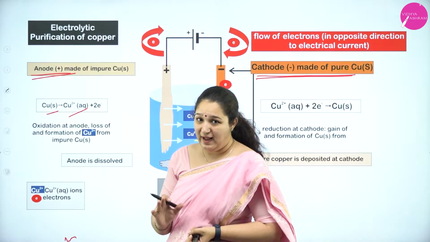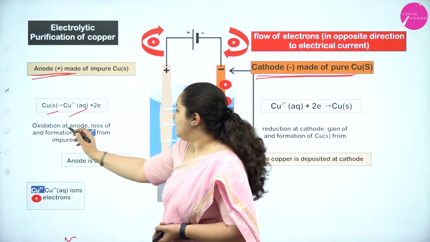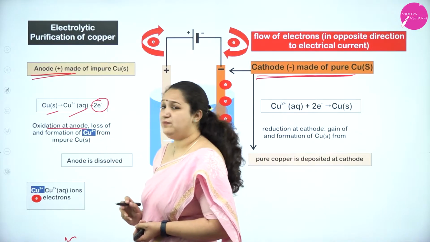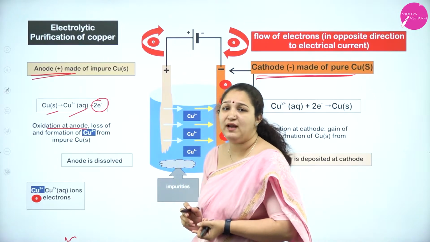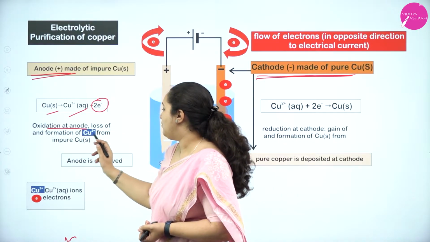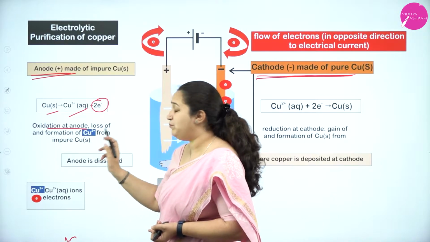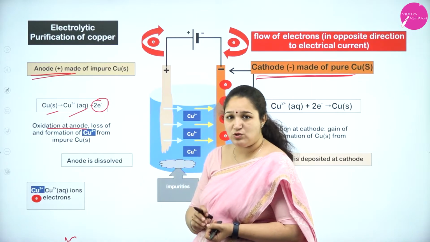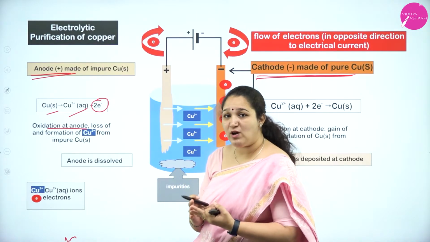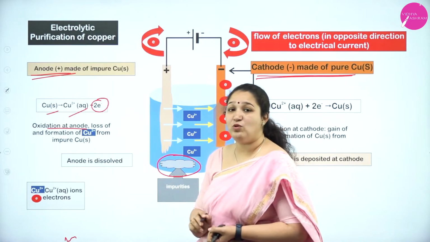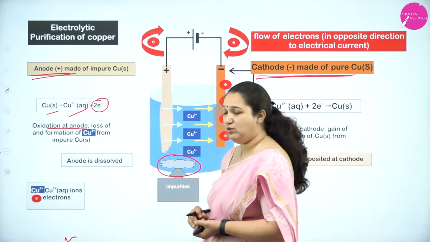Loss of electrons is oxidation, so oxidation only is happening at the anode. Loss of electrons and the formation of Cu+2 from the impure copper will happen. Copper ions will go into the solution, and whatever impurities are present will settle as the anode mud.